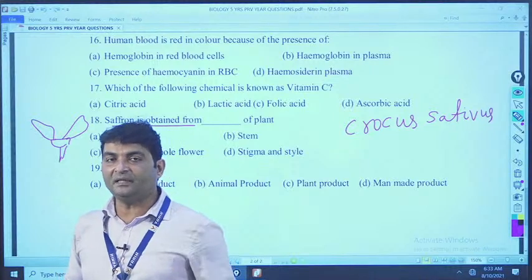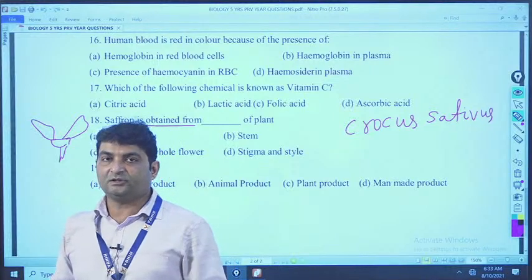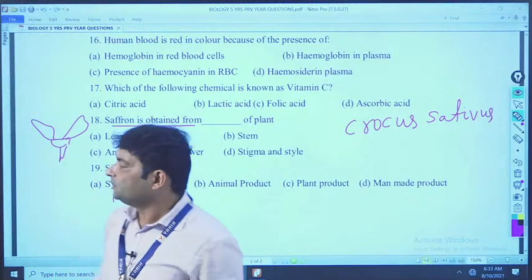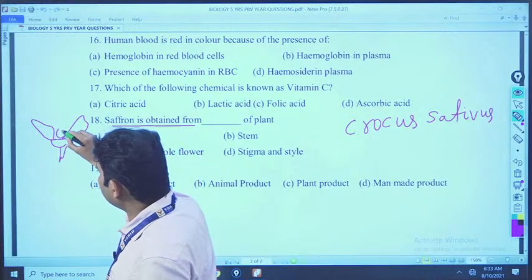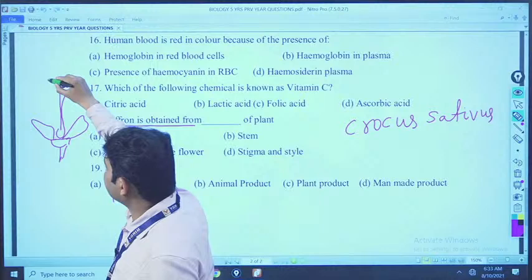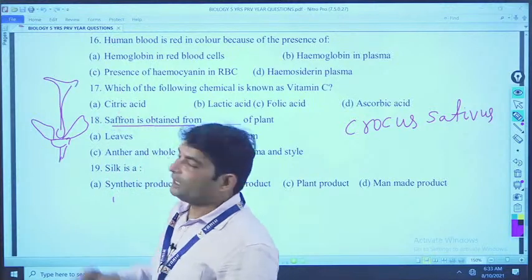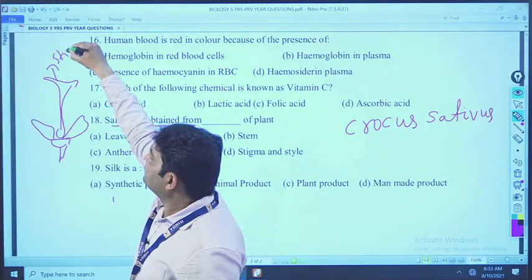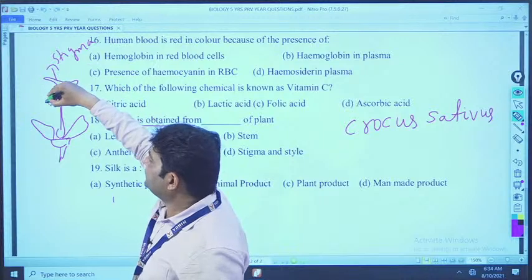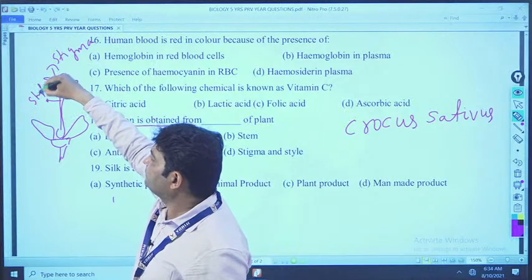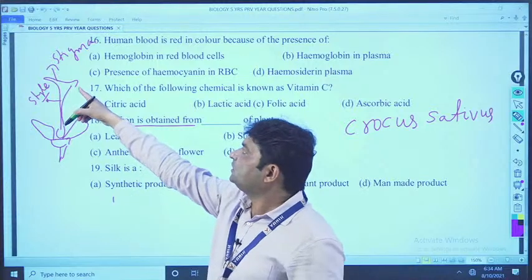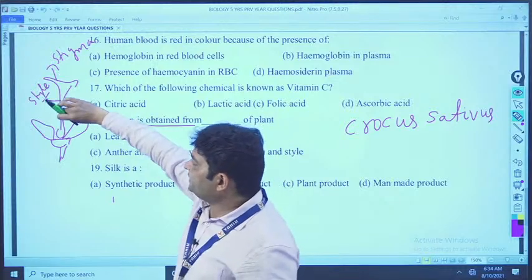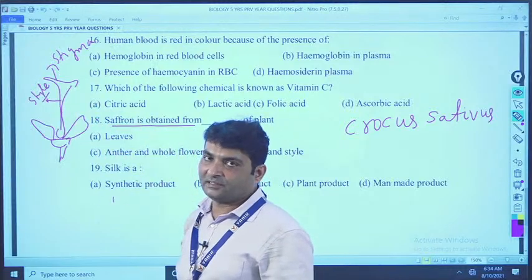It contains male and female sex organs. Male sex organ is called stamen and female sex organ is called carpel or pistil. So, this is our female sexual organ that is present inside that flower, okay, and this is nothing but saffron, and this part is called stigma and this part is called style. Clear? After removing this, that is converted into saffron.